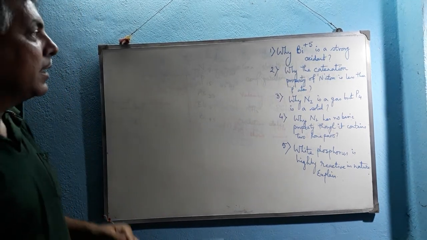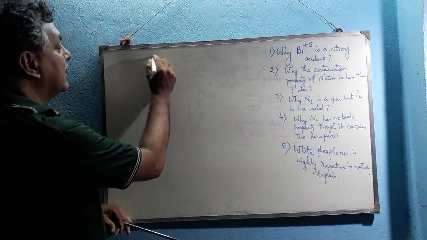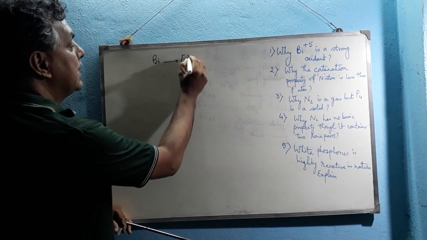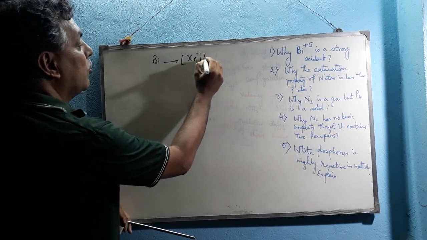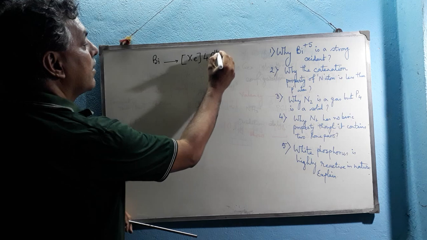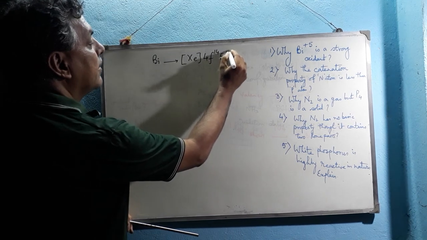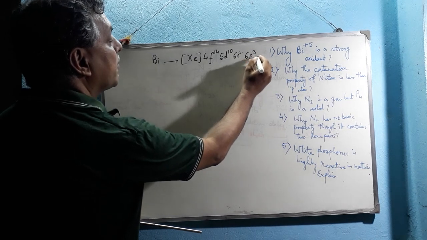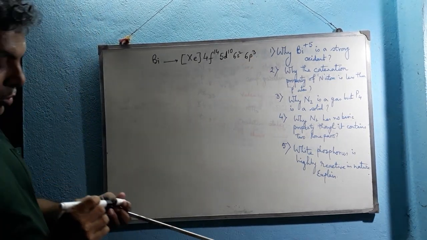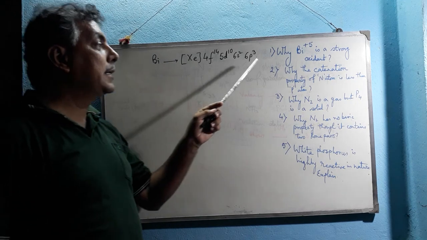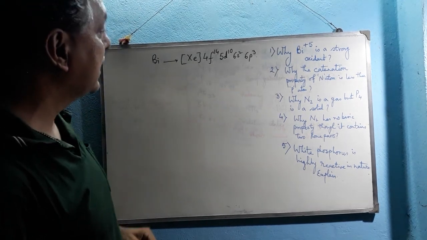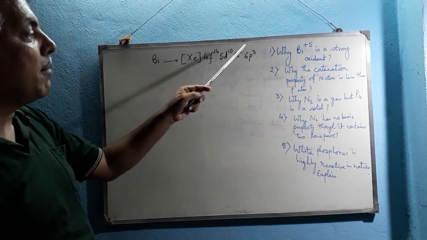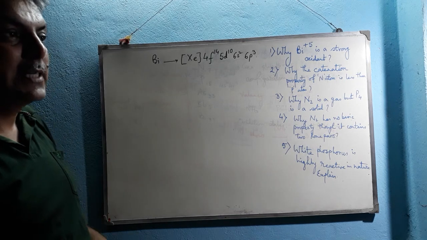We know that the electronic configuration of bismuth is xenon core 4f14 5d10 6s2 and 6p3. So, to show the pentavalency or plus 5 oxidation state, one electron from 6s has to jump to 6d.